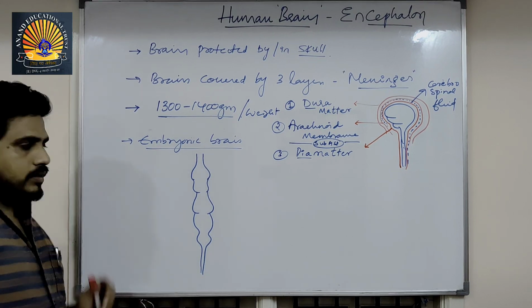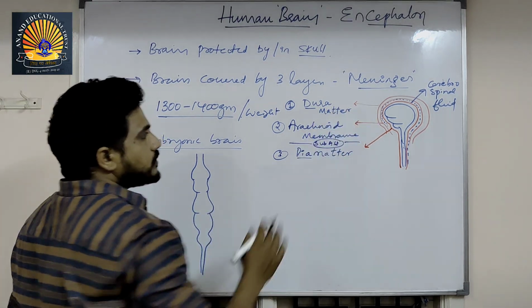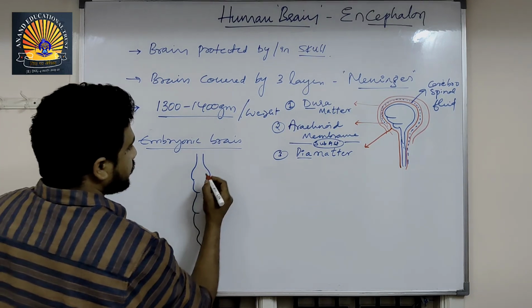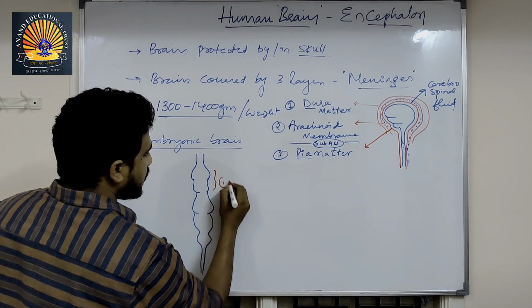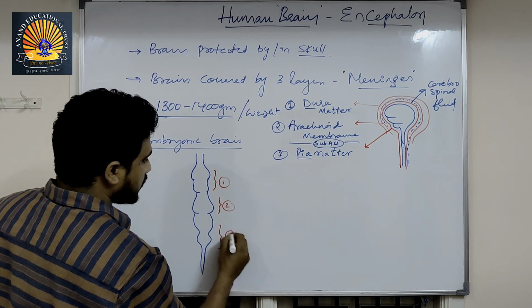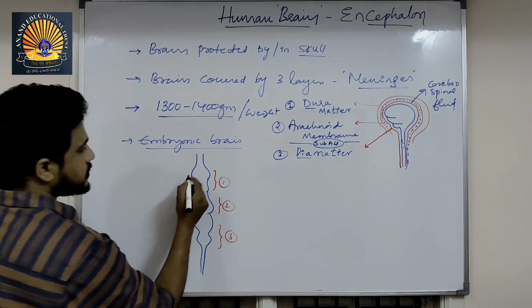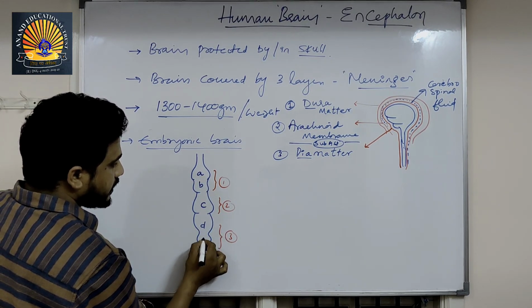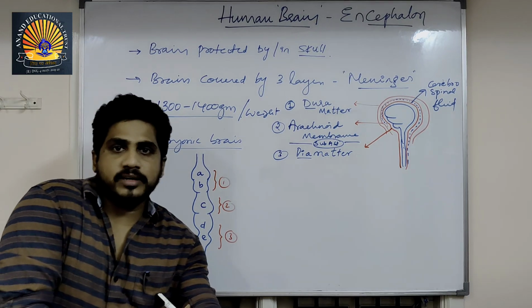Like this. This will be developed into this, and then this is the first part, this is the second part, this is the third part. This is A, this is B, this is C, this is D, and this is E for our understanding.